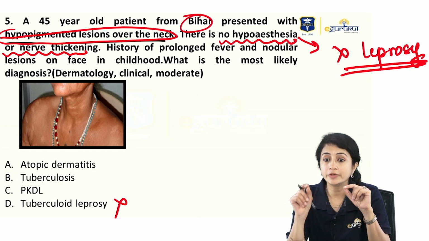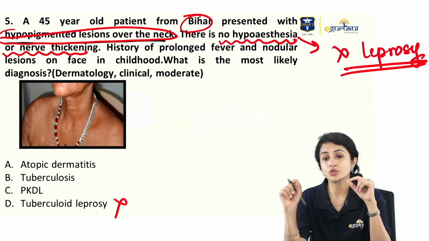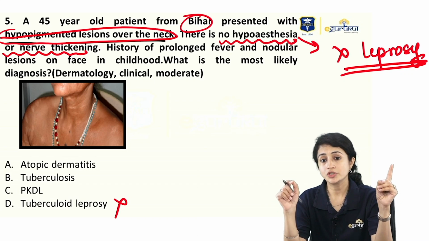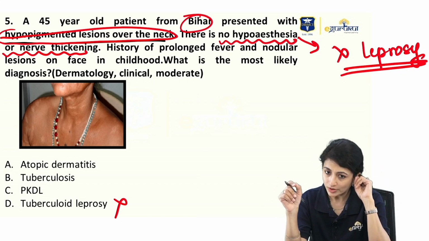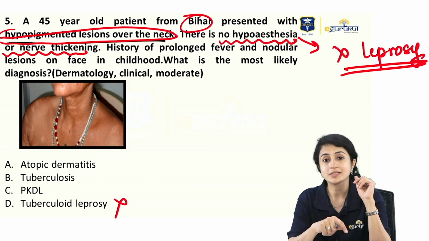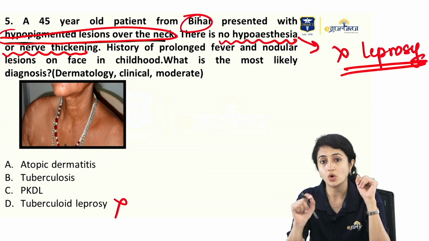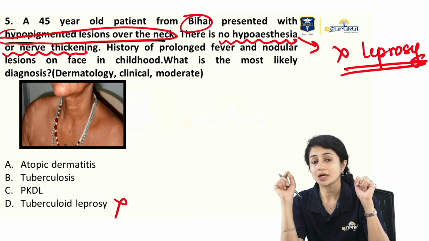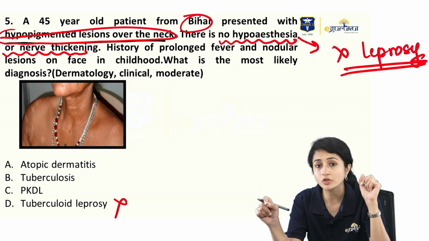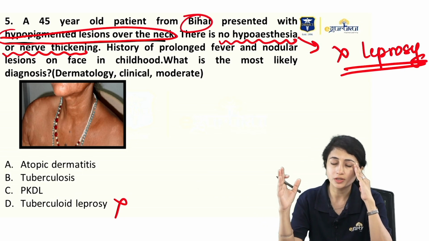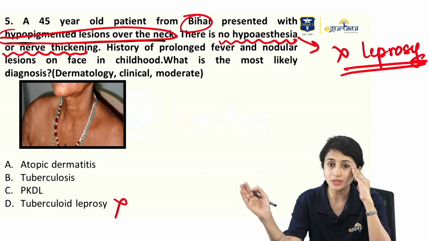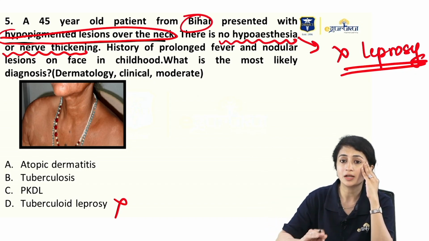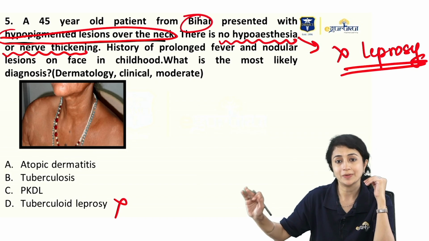History of prolonged fever and nodular lesions on the face in childhood. Prolonged fever and nodular lesions. So what is the most likely diagnosis here? Here, this is a sequelae of cutaneous leishmaniasis, which is called post-Kala-Azar dermal leishmaniasis. So it's a variant of leishmaniasis, it's not a sequelae of cutaneous leishmaniasis, it's a sequelae of Kala-Azar. So it's called post-Kala-Azar dermal leishmaniasis.